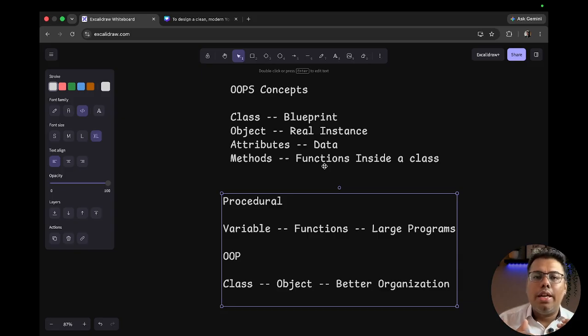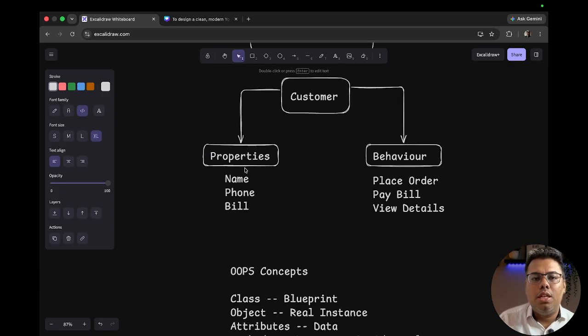Whenever we are creating a real object out of it, that will be the object. For example, let's say I am designing a skeleton of a customer. That customer will have a name. This will be the skeleton, that will provide the name, phone number, bill, all of that. Then when I am actually storing the data, it will be like name is equal to Vijay, phone number whatever XYZ, bill amount 580, 990, something like that.